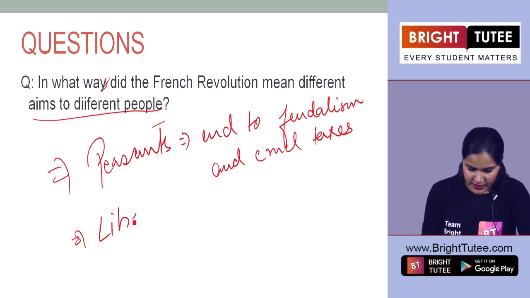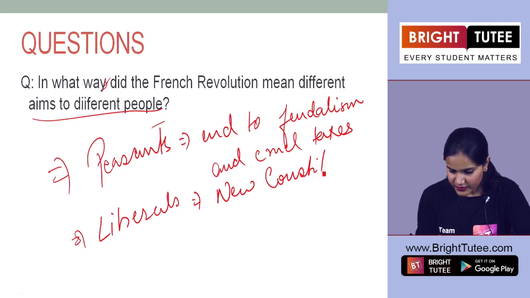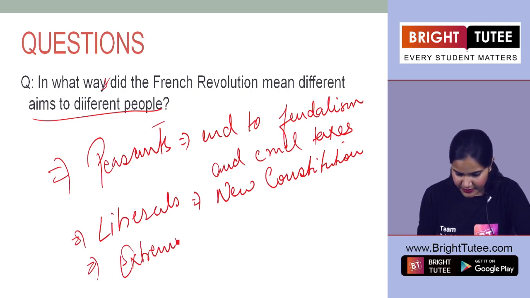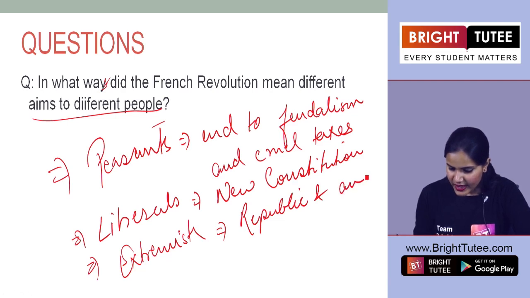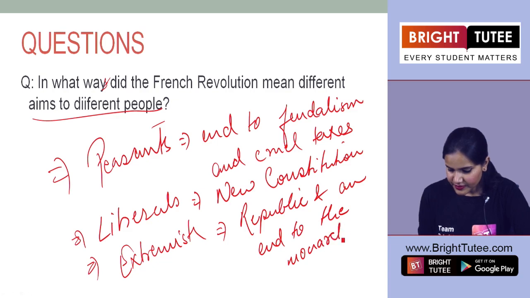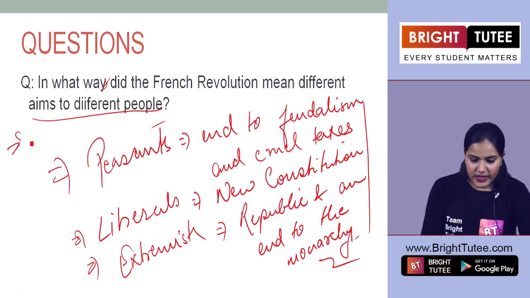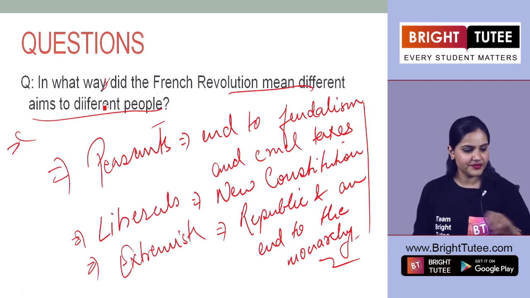The second, liberals demanded a new constitution. And when we are talking about the extremists, they believed in equality of all. They wanted France to be a republic and wanted an end to the monarchy. Right? These were the demands, or the aims, of extremists. So this is how you are going to answer this question, that it meant different aims to different people here.